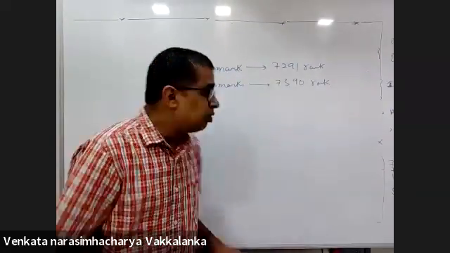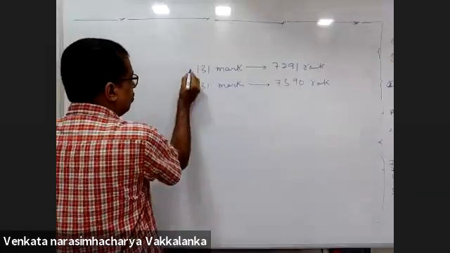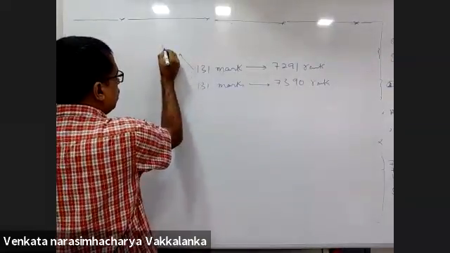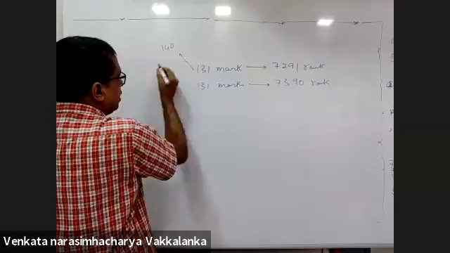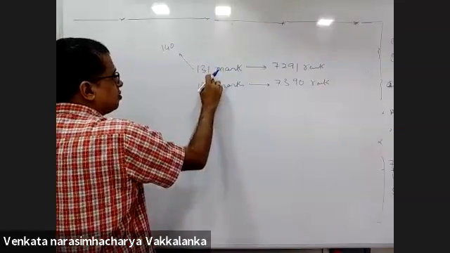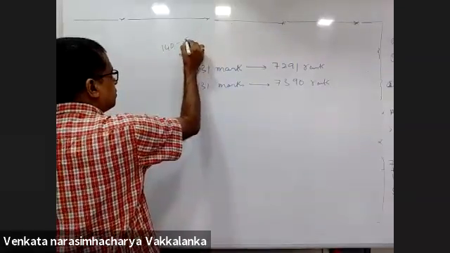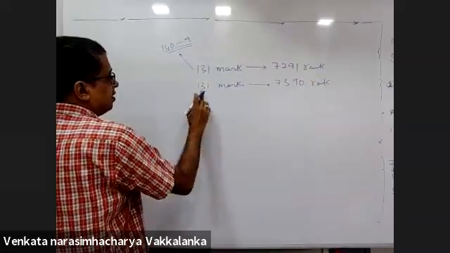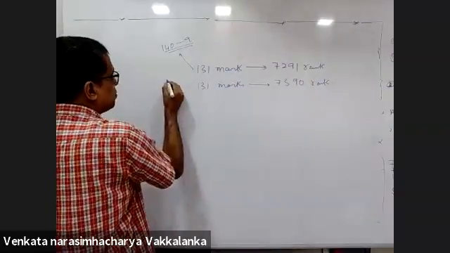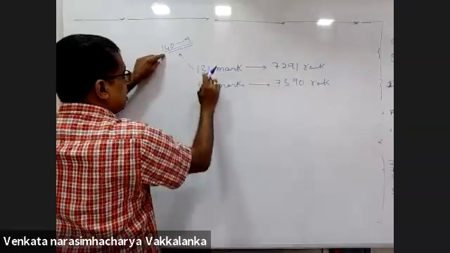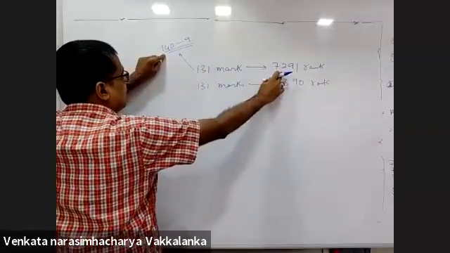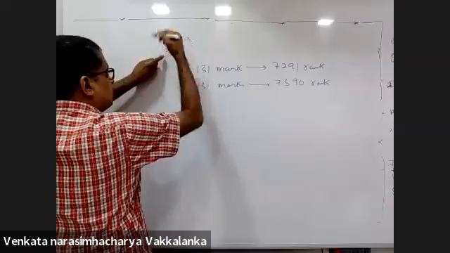Now there are two ways of getting 131. One student might have got 140 and lost, say, 9 marks. This student lost 9 marks, but he got a better rank because he got a greater positive score.